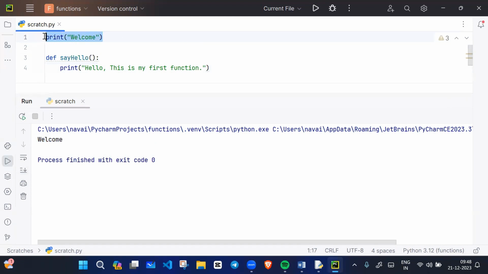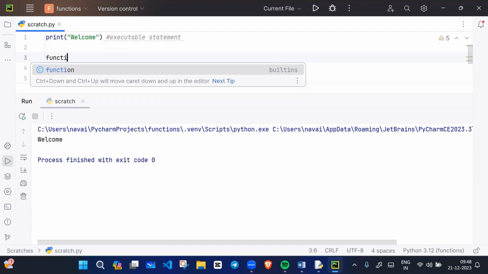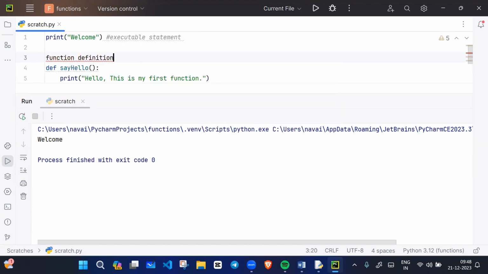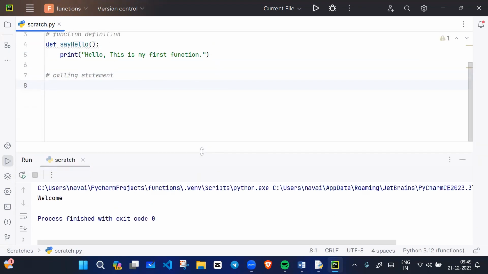Why? Because this is an executable statement. And this is a function definition. It is not an executable statement. So if you want to execute this function, what will you write? You will write a calling statement. How will you call? You can simply call this function by writing the function name.